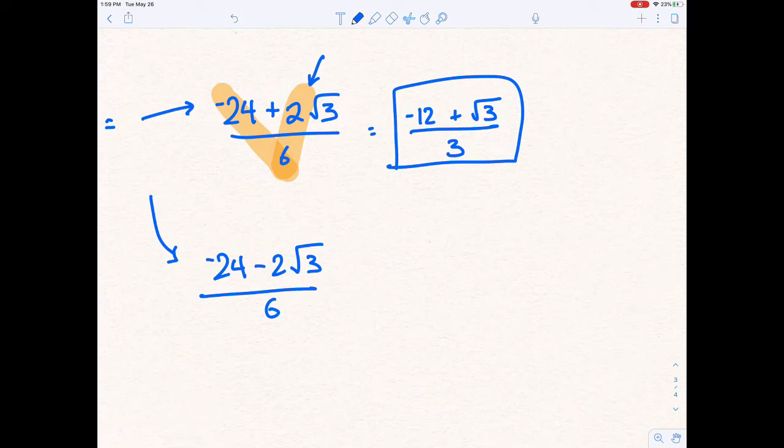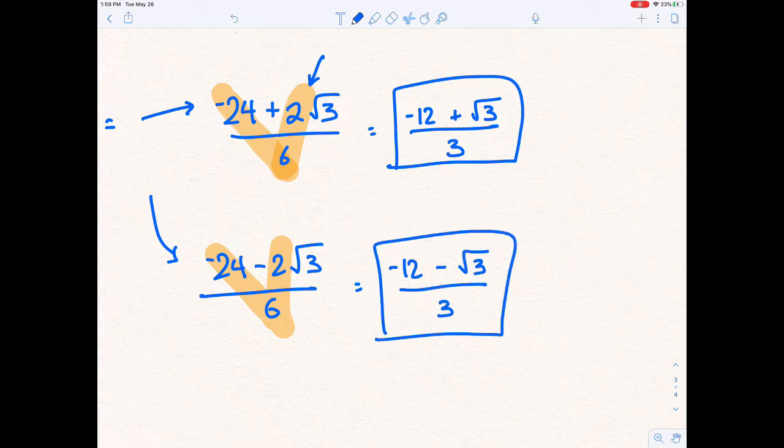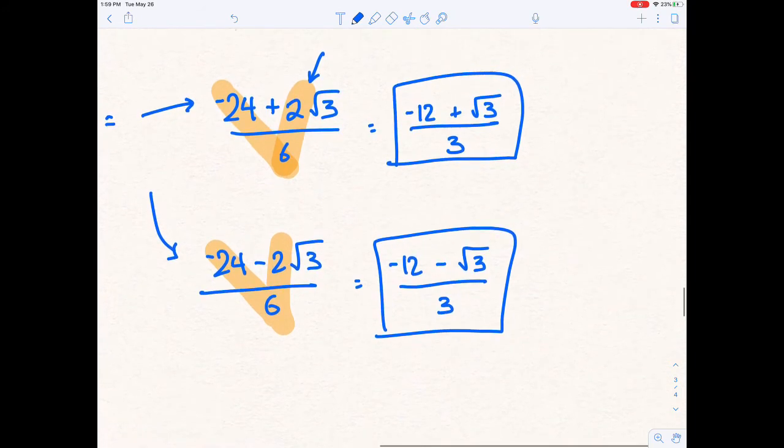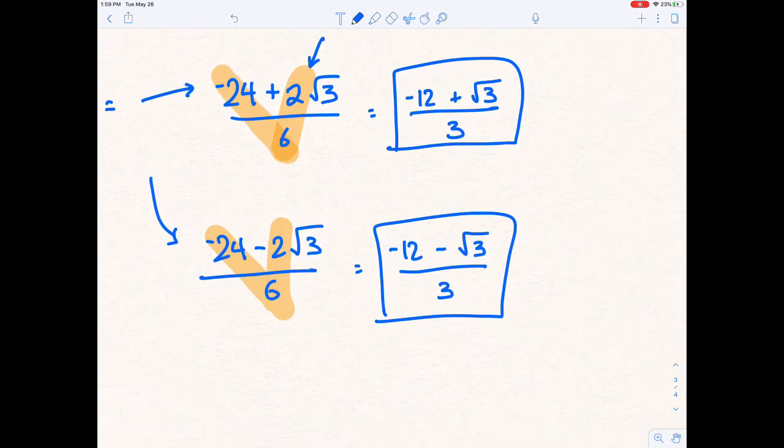Now you could leave that as part of your answer. On the bottom side, you could go ahead and do the same concept. If you find a common one here and here, it's probably the same as the one on top. So same concept, negative 12 minus the square root of 3 over 3. And this would be a second answer. There's nothing wrong with those answers. They're perfectly acceptable, but you might find that a few people want them simplified a little bit more.